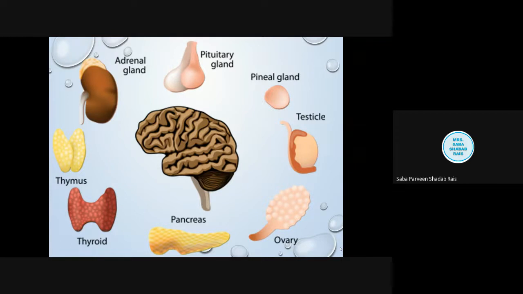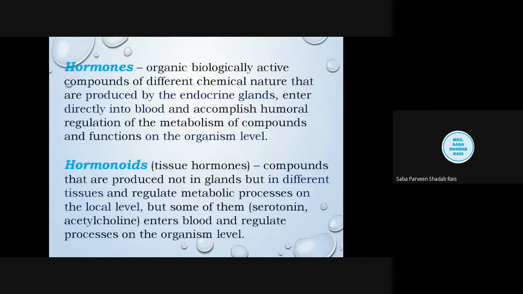Okay, so hormones are the chemical secretion of the endocrine gland. We had already discussed the hormone in the previous lecture. They are very specific and they work only on the target organ. They are directly secreted, they do not have any duct system. They are directly secreted into the blood, and from the blood they contact their target organ or target cell.